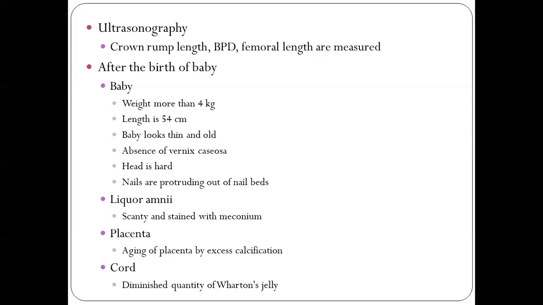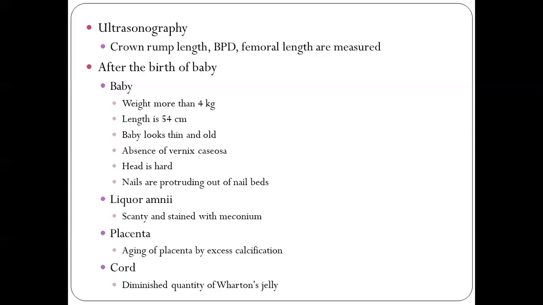How is the aging confirmed? With the help of excessive calcification, we can see more deposits of calcium salts over the placenta. So whenever there is more deposit of calcium salt over the placenta, it indicates the aging of the placenta.